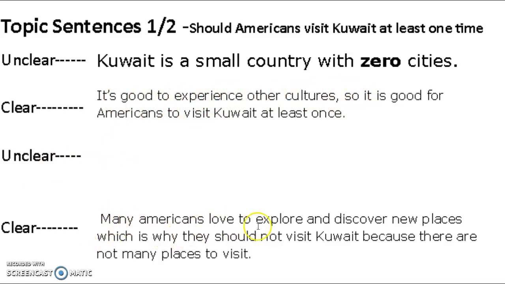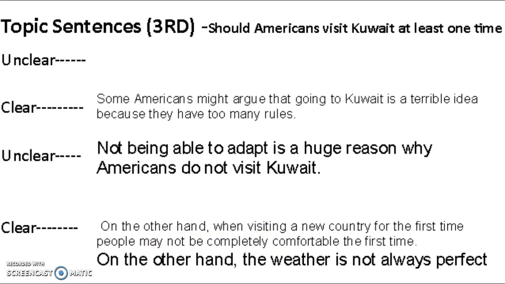Here's a clear one. Many Americans love to explore and discover new places, which is why they should not visit Kuwait, because there are not many places to visit. So this is clearly giving us an opinion about this topic and why, because they like to explore. So now we're transitioning to body paragraph 3, the third body paragraph. Same topic. Here's a clear one.